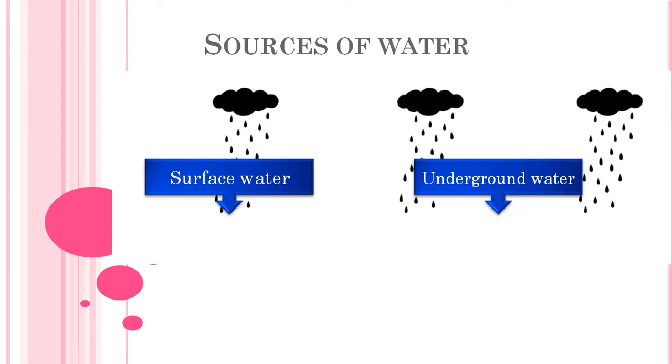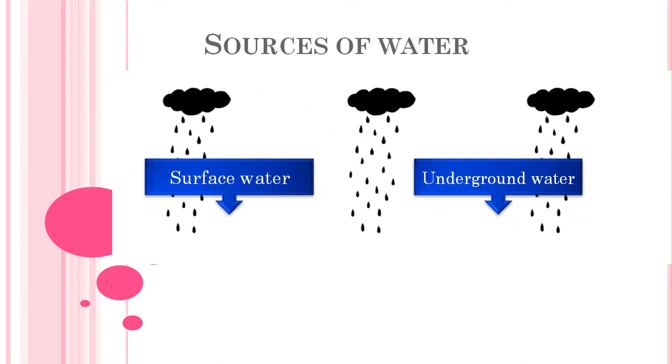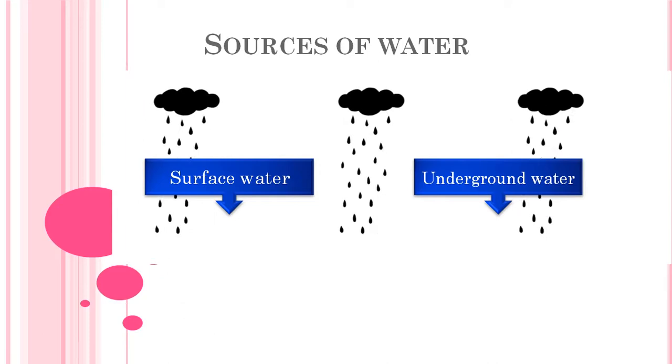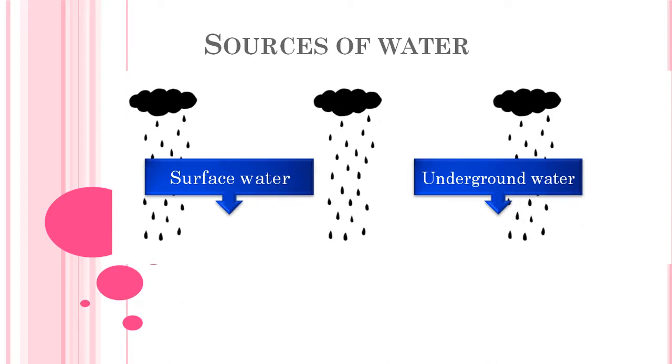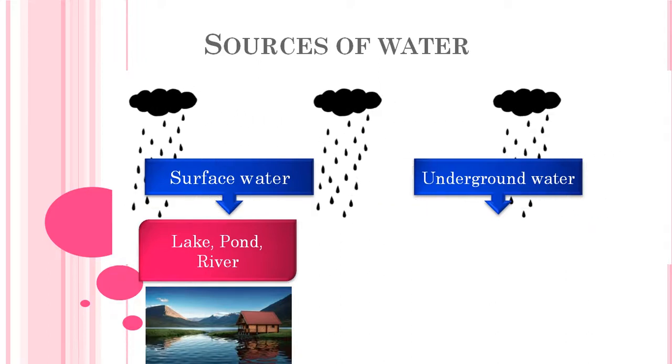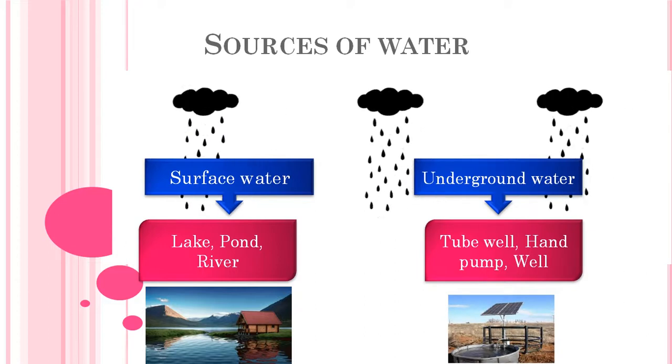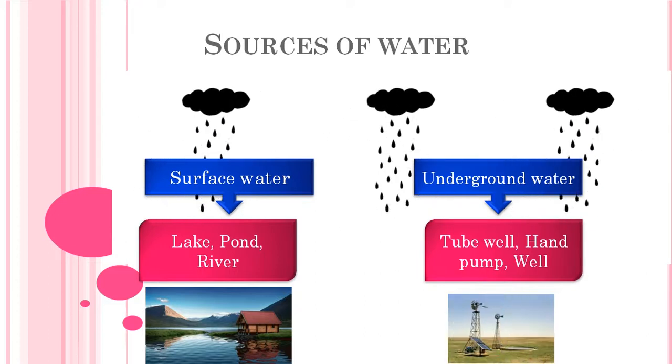Some water goes under the ground. So we get rainwater in two ways: from surface water, and from underground water like tube wells, hand pumps and wells.